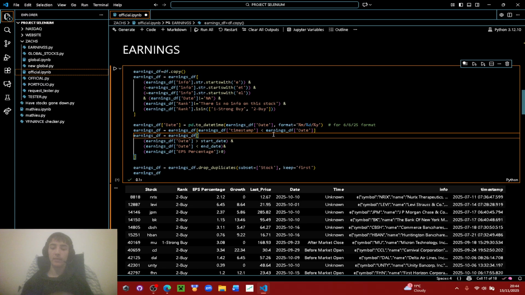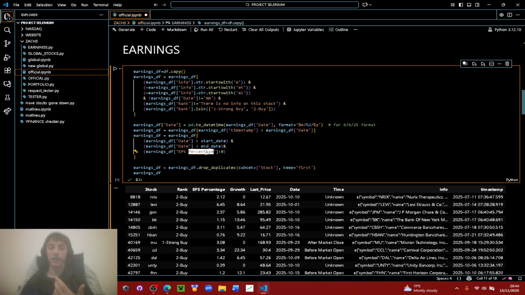Because it's a database from the website that we'll show you soon. You go on the website, they fetch earnings, whatever they do, but we just want to make sure that we're identifying when stocks were web scraped just before earnings, not after. That'd be cheating, of course. So again, this is just a monthly run, right? The date has to be between that start and end date. And finally, the EPS percentage is the biggest part of the strategy.